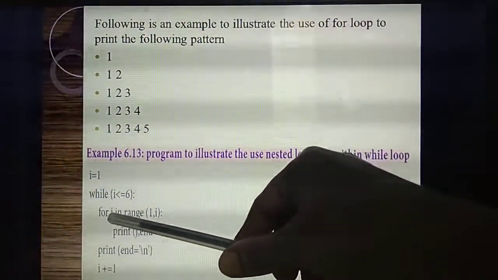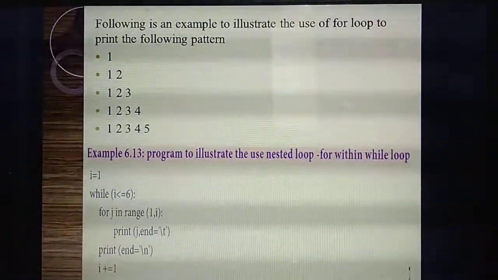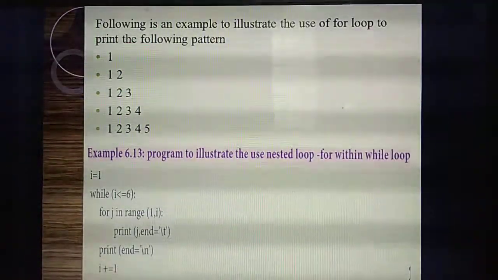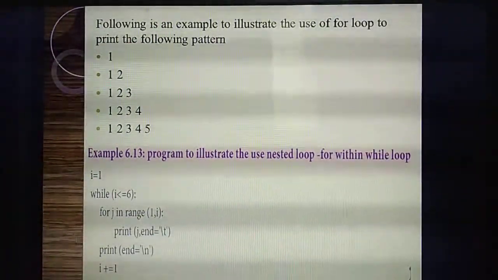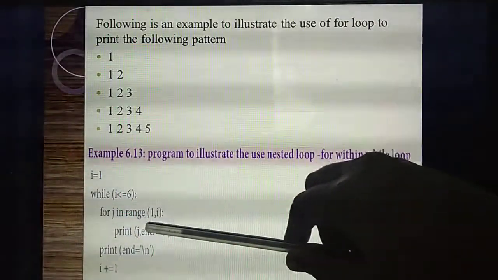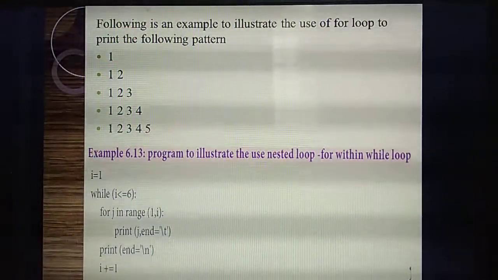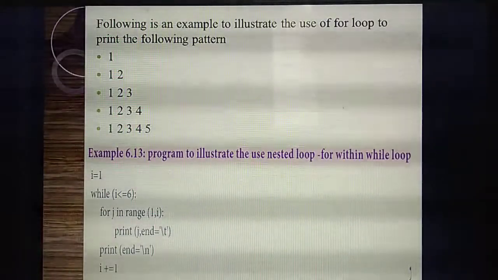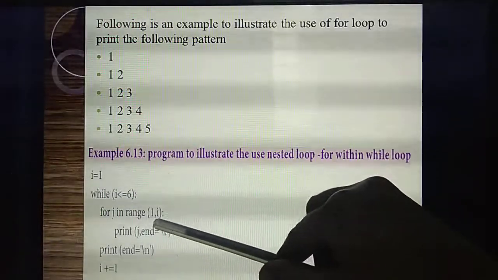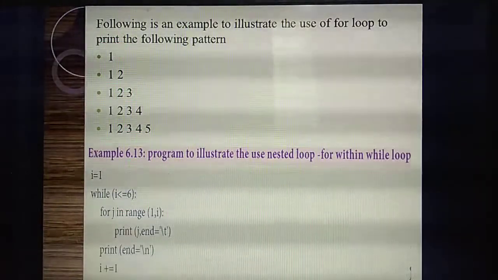So for that I am declaring another variable called j. Inside the range function I am giving, to print this pattern, under the for loop. So for j in range of, the starting value is 1. Range function, what values will be there? Start as well as end value. Step value is optional. So start value starting from 1, comma, i. So how many times will it print? Less than or equal to 6. That means till 5 it will print.